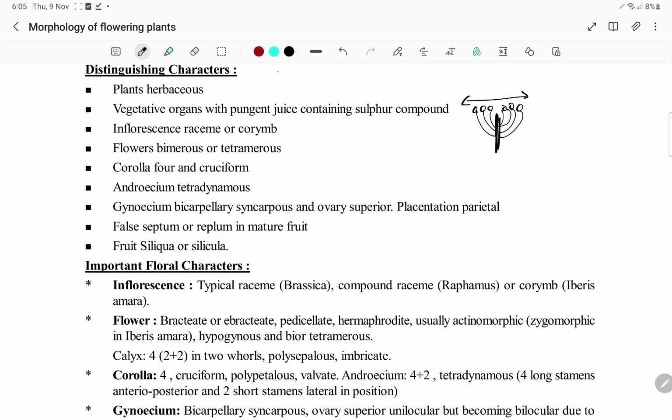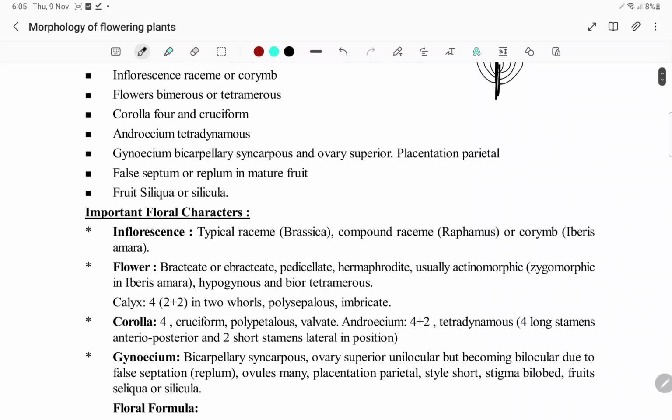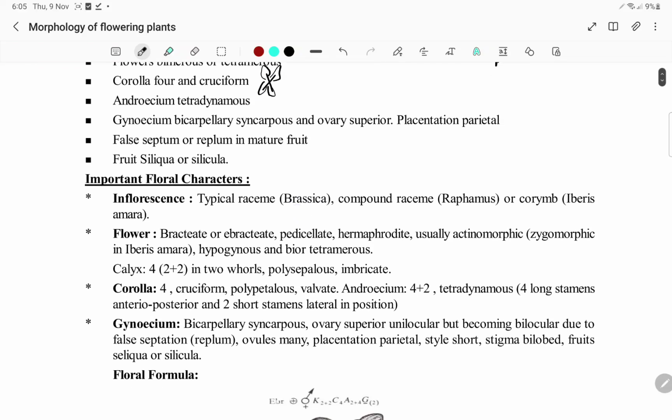So being a dicotyledon, it will have tetramerous flowers. Corolla is 4 and cruciform. You can see the corolla. It was 4, arranged like this. Androecium is tetradynamous. Tetradynamous, you will have 4 filaments. It has been fused to form the 4 filaments. Remember, here itself I am telling, if it is monoadelphous, remember Malvaceae family. Diadelphous, remember Fabaceae family. Okay, likewise tetradynamous, remember the family will obviously be Cruciferaceae.